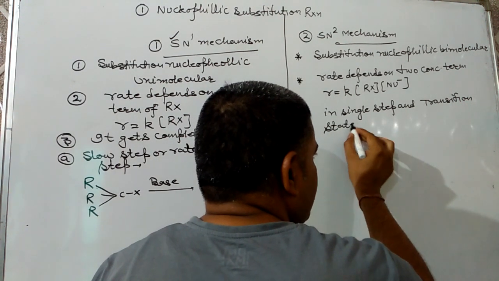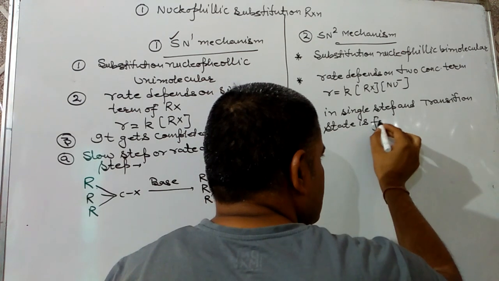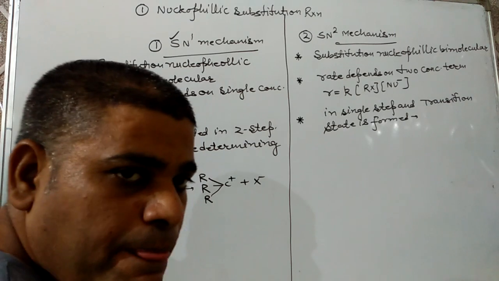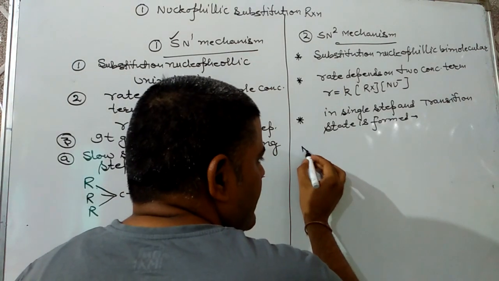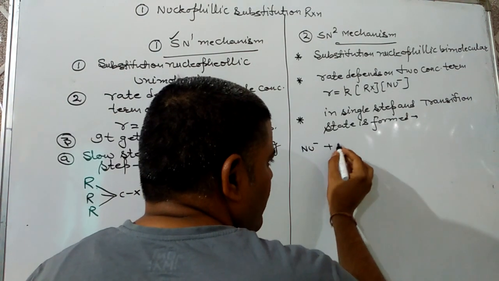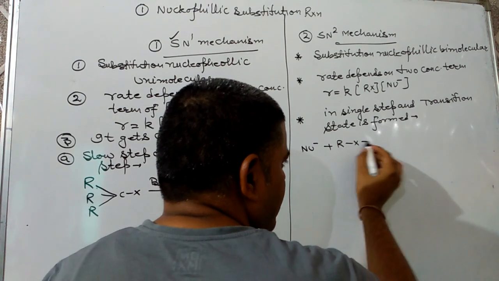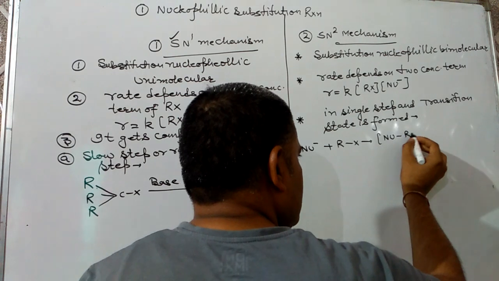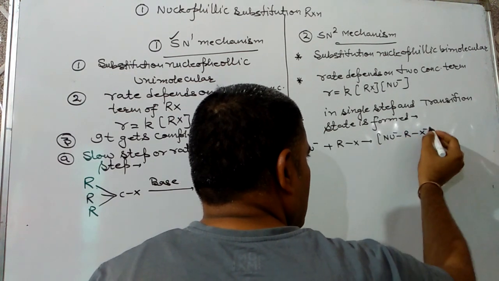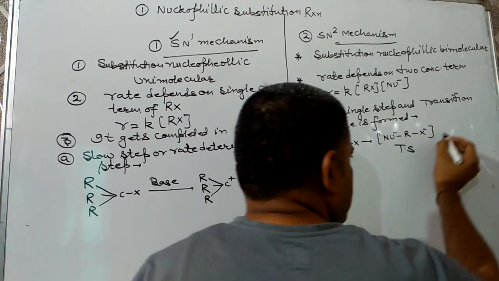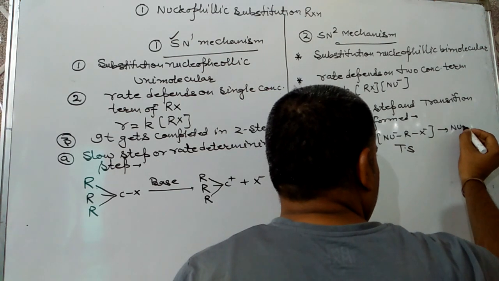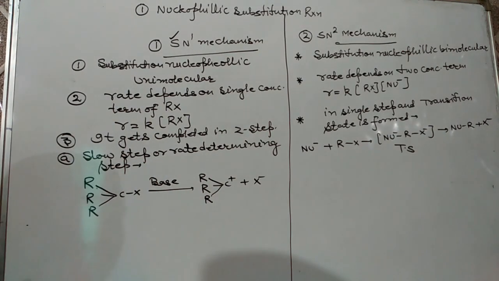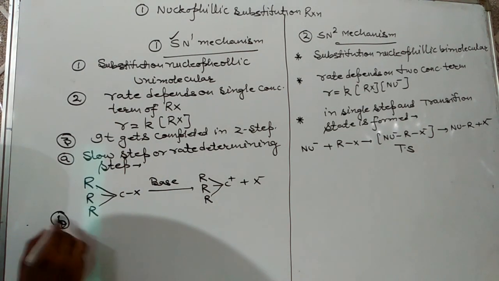Transition state is formed. Here, backside attack will take place. The nucleophile will attack from the backside, due to which a transition state is formed, and that leads to formation of the desired product plus halide. Here, two steps are there, and the second step will be the fast step.